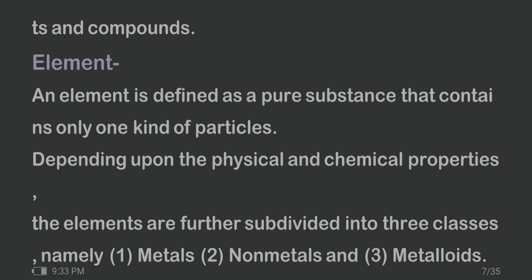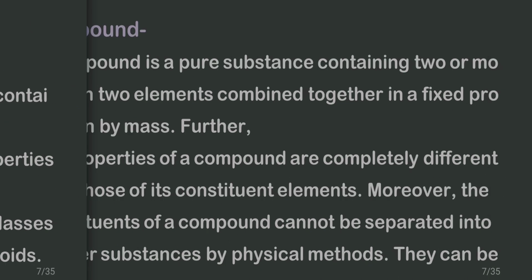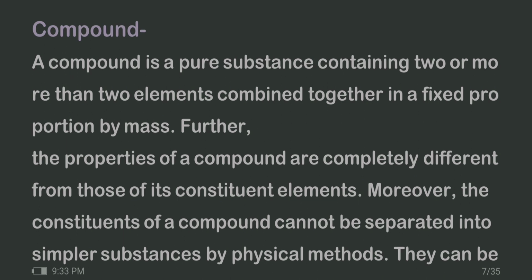Now the elements are of three types depending upon their physical and chemical properties. These are metals, non-metals, and metalloids. Metals are those elements which reflect light and hence possess luster, and are always good conductors of heat and electricity. They are malleable, they are ductile, and exist as solids at room temperature. Non-metals are those which do not reflect light, do not possess luster, are brittle, and are poor conductors of heat and electricity. Metalloids are those which possess the characteristics of both.